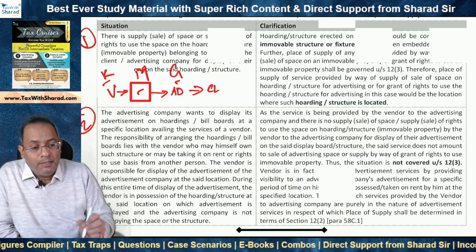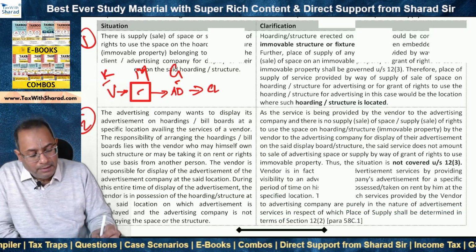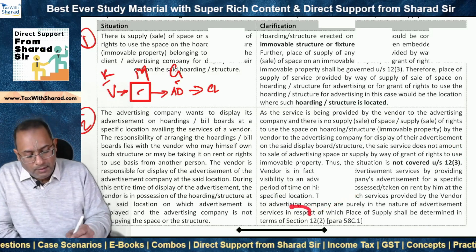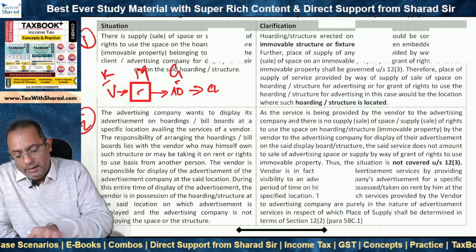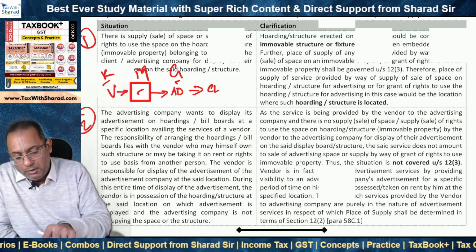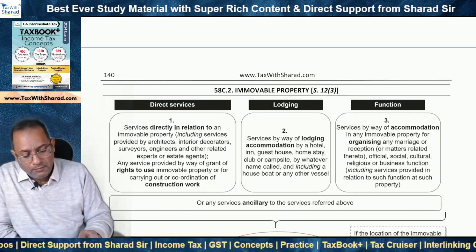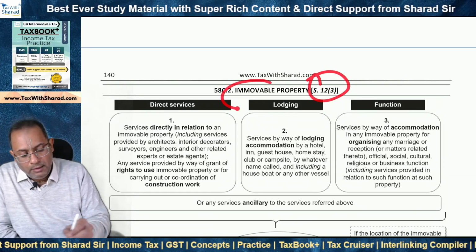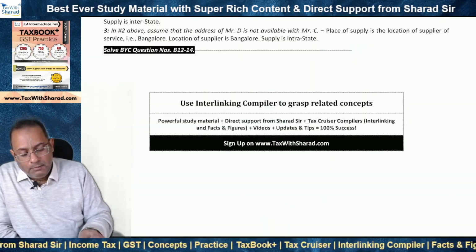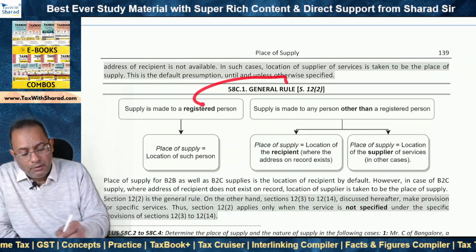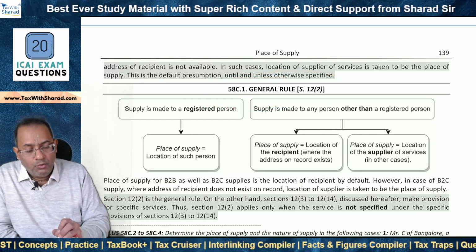And therefore, what will be the place of supply? It will be governed not by section 12.3 but by section 12.2. And what is section 12.2? Section 12.2 is the default general provision. So 12.3 was specifically in respect of immovable property, but as we discussed, this doesn't apply. What applies is the general rule, which is section 12.2.